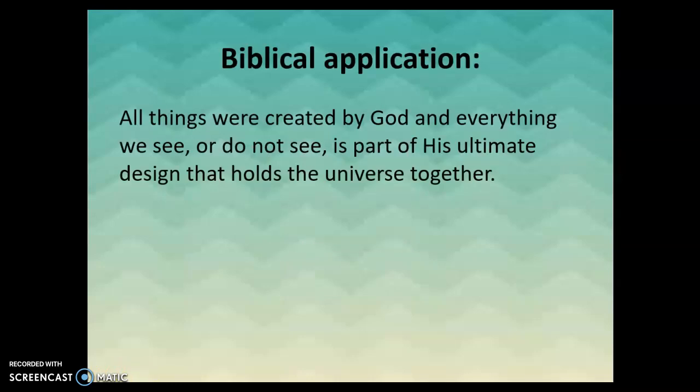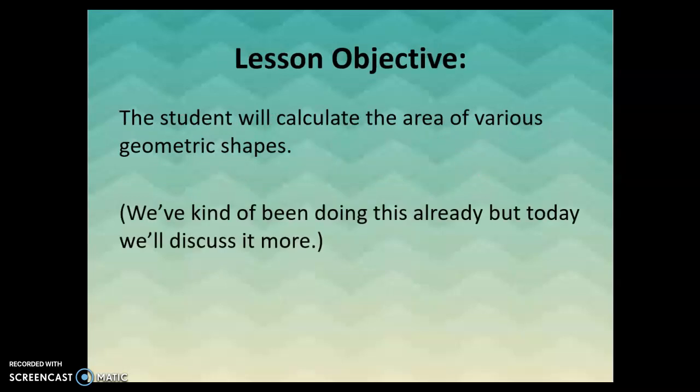Our biblical correlation is that all things were created by God, including area, and everything that we see or do not see is part of his ultimate design that holds the universe together. The reason that we can function in this world and do the things that we do, like build houses and design cars, is because things do follow patterns and order and structure. If there were no patterns, no structure, no order, then we wouldn't be able to consistently rely on what we call the laws of nature and the laws of gravity and laws of physics. Those things are in place because God created them that way. And perimeter and area and geometry all fall under those things that we don't always see, but we know that he designed for our use.